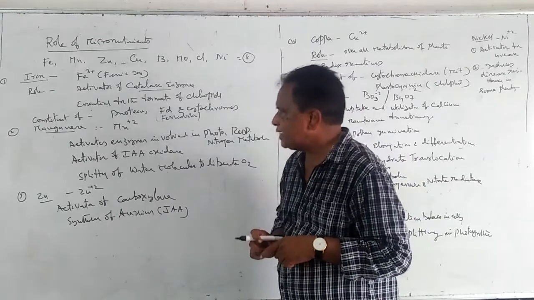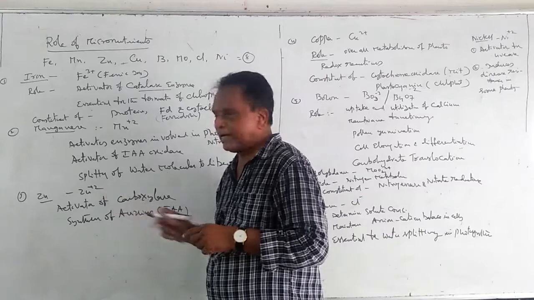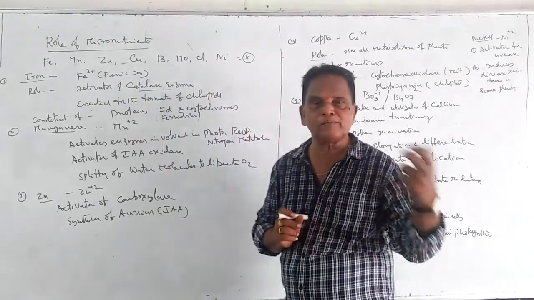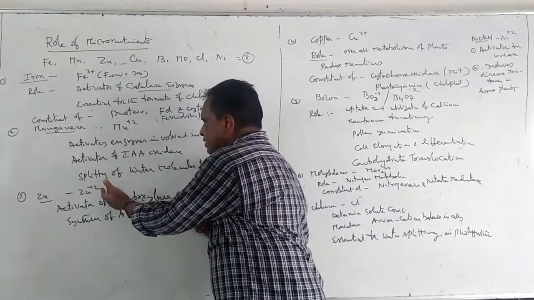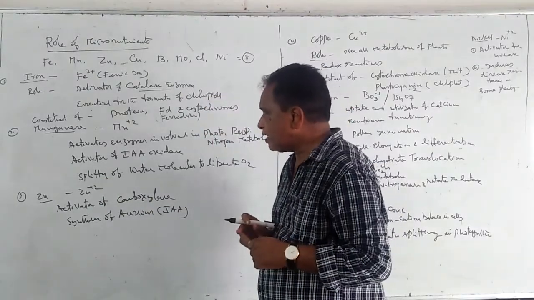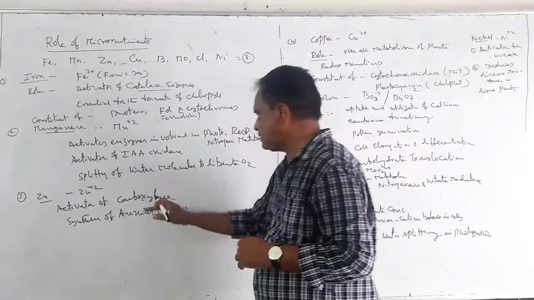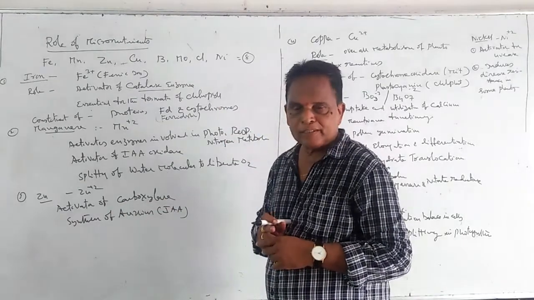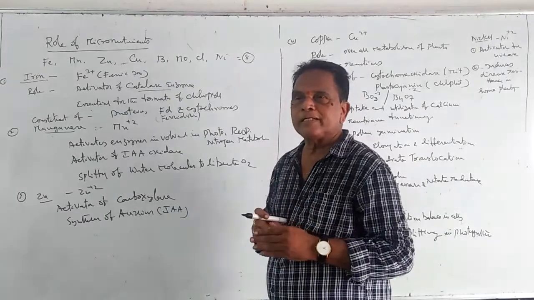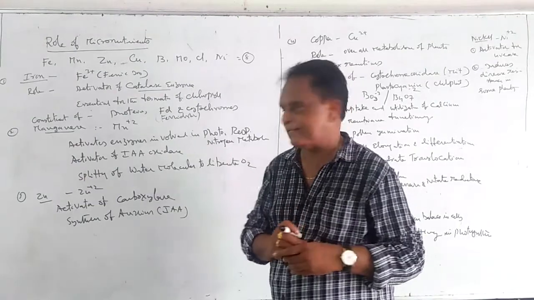And coming to the next element, zinc. Zinc is absorbed by the plants in the form of zinc cation, Zn+2. Regarding the role of zinc, it acts as an activator for the enzyme carboxylase. This carboxylase enzyme is involved in the carboxylation process by the addition of carbon dioxide.